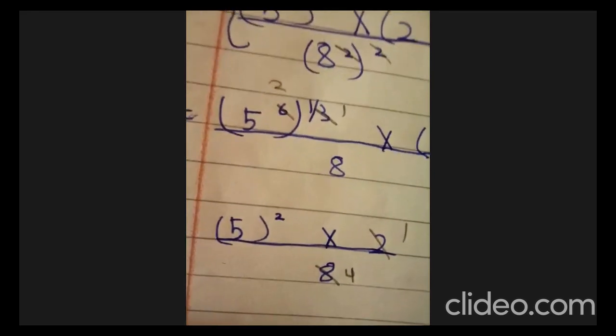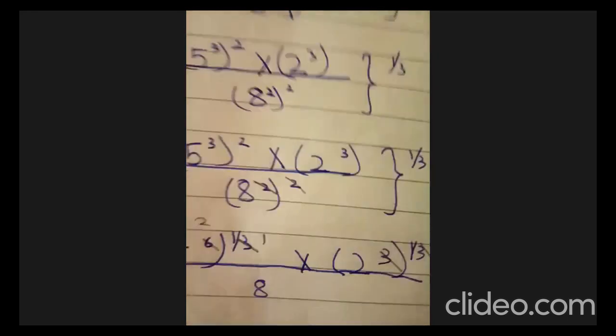Okay, now Abdur Rahman, I'm checking your answer. 25 divided by 4. Abdur Rahman, please check why you are getting 4 in the denominator. Why are you getting 4 in the denominator, beta? Look here. This is wrong, beta. Abdur Rahman, please check Ali Rao's answer and find out your mistake.